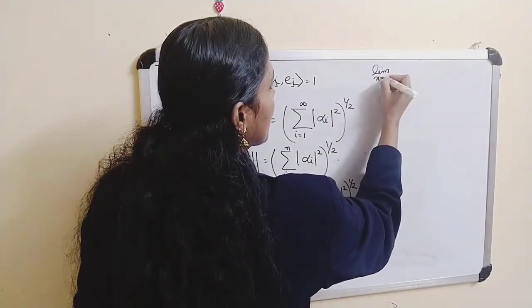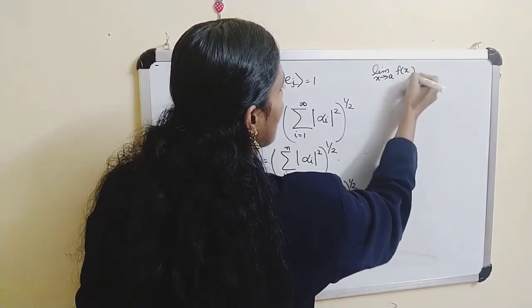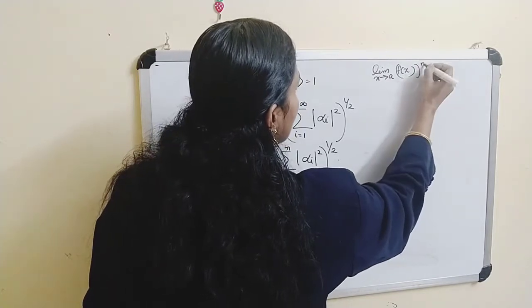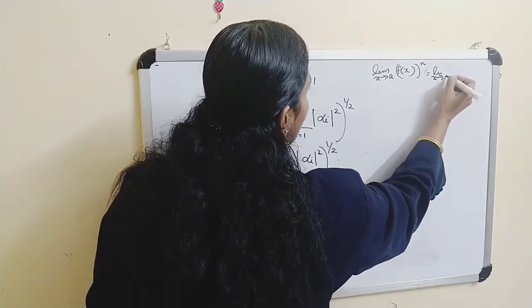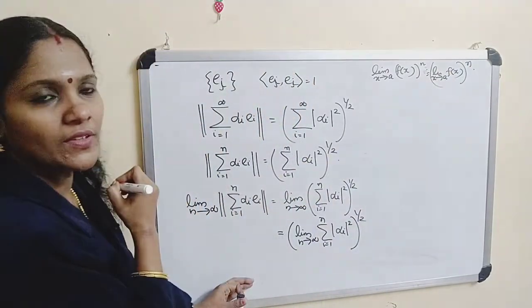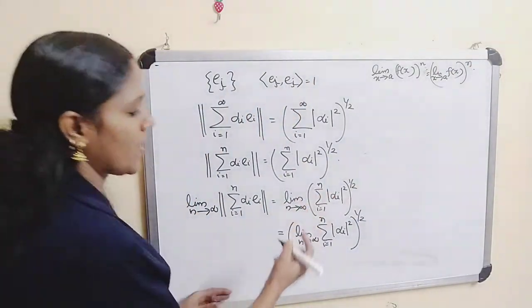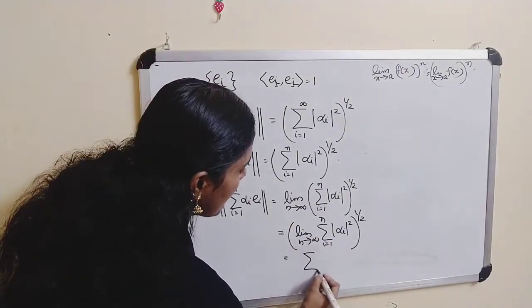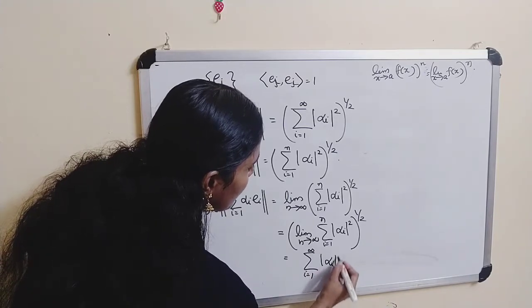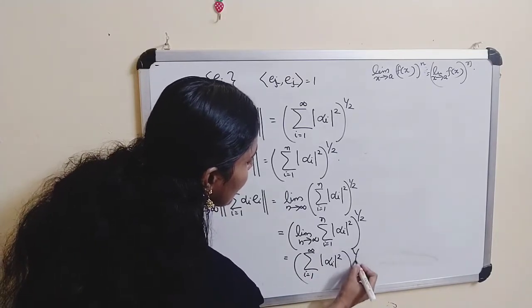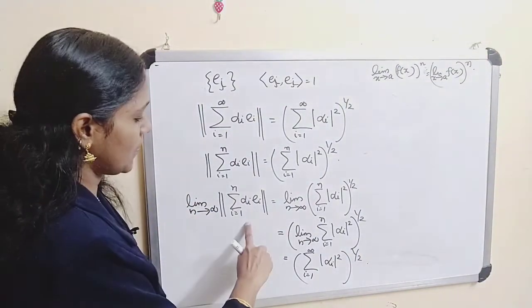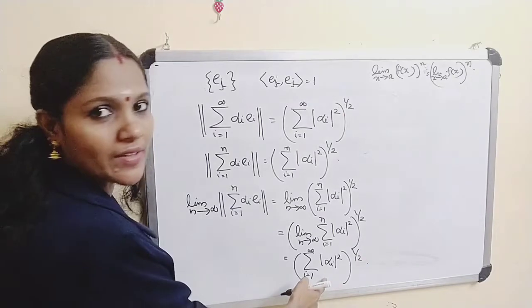Limit x tends to a of f(x) whole raised to n is equal to limit x tends to a of f(x) whole raised to n. Here, for n we have 1/2. And this is equal to sigma i equals 1 to infinity, |alpha_i|² whole raised to 1/2. So this sum is actually equal to this one.